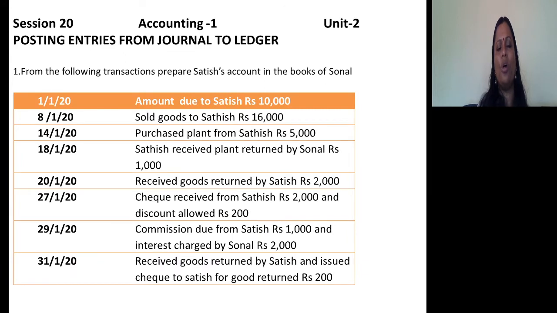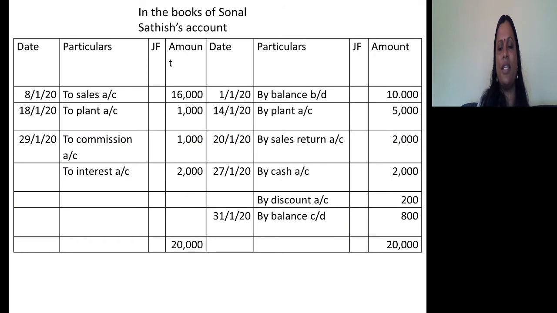So on 14/1/2020, purchased plant from Satish 5,000. Means Sonal purchased plant from Satish. Not paid. So what is the journal entry? Plant increases. Plant comes in. Plant account debtor to what account? We have not paid. Means Sonal purchased plant on credit basis, not by paying cash. Try to understand. So to what account? Satish's account. What is the journal entry? Plant account debtor to Satish's account. So on the credit side of Satish's account, reference should be given to debit, by plant 5,000 rupees.